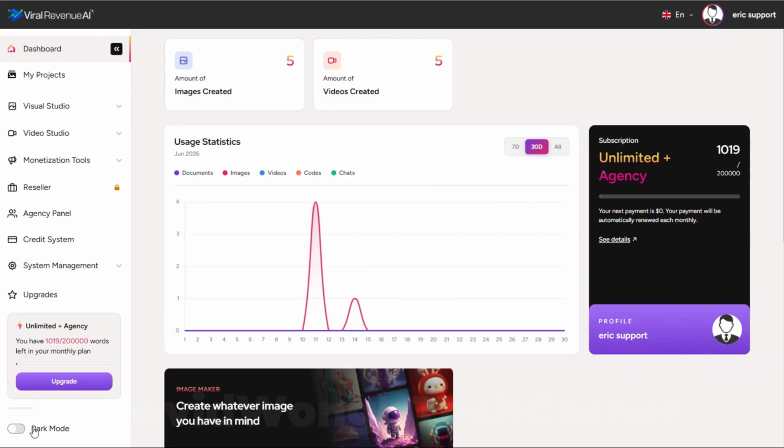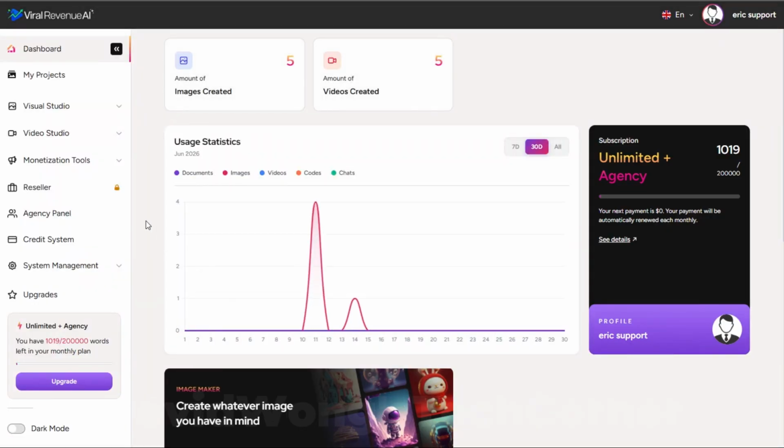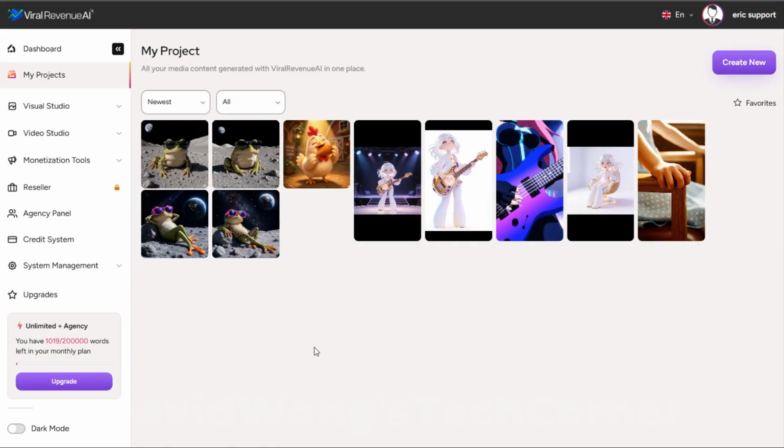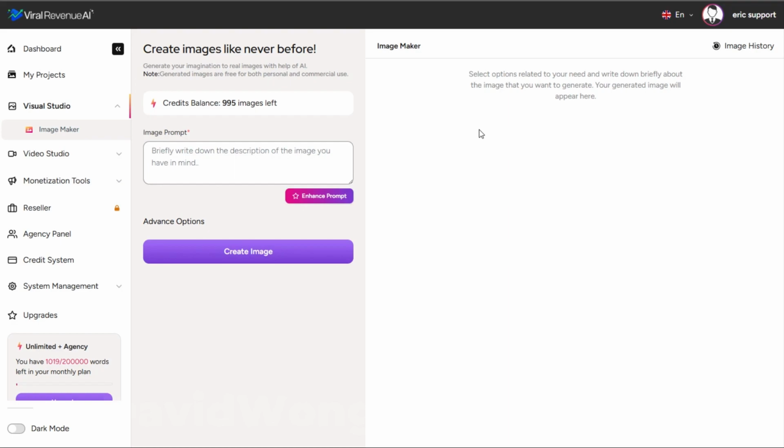And in the bottom left corner, you can choose between dark mode and light mode. We'll leave it in light mode for now. The first item on the navigation menu is My Projects, which gives you quick access to any of the projects that you have saved within the platform. Moving down, we'll go to Visual Studio Image Maker. Now, you may have some other AI image makers that you use these days, and that's totally fine. You can use any tool and bring those images into this platform to use.